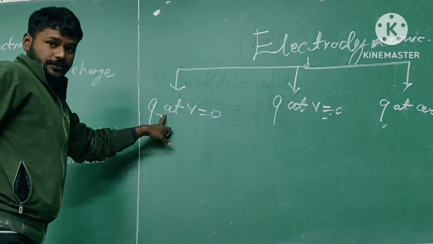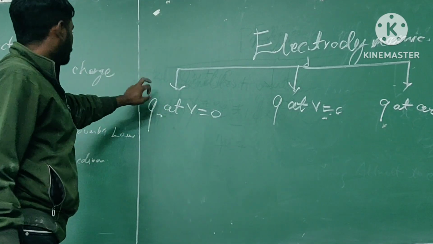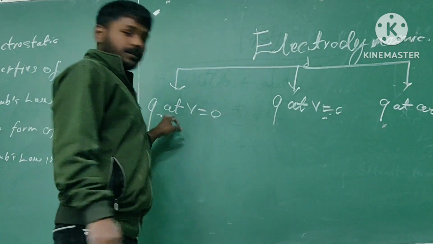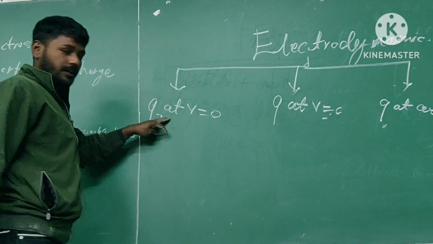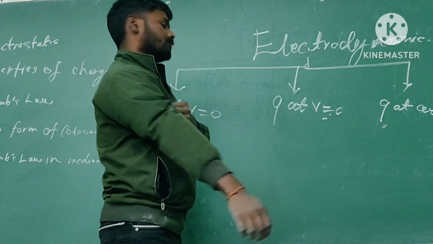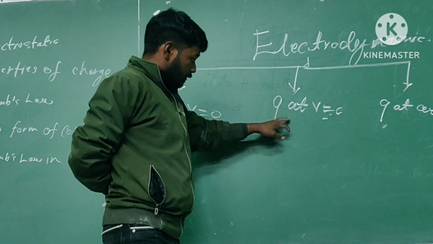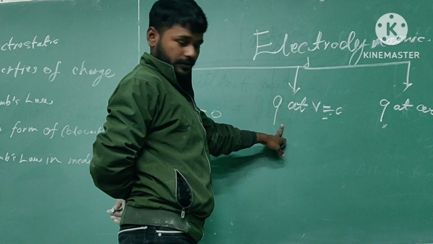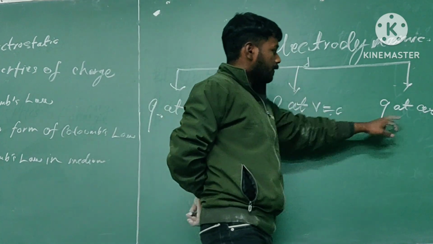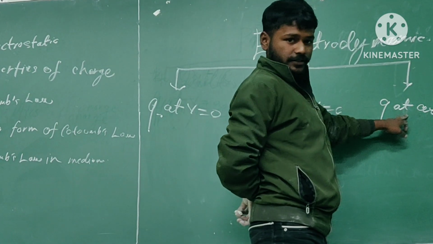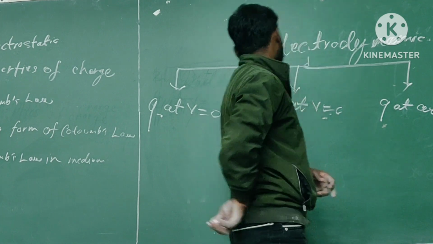When the charge is at rest, the analysis of this we have done in electrostatics. The most popular application of electrostatics is the capacitor. Second, when the charge is moving at constant velocity, these things we will study in current electricity, electromagnetic induction and alternating current. Further, when the charge is moving at constant acceleration, these things we will study in electromagnetic waves.